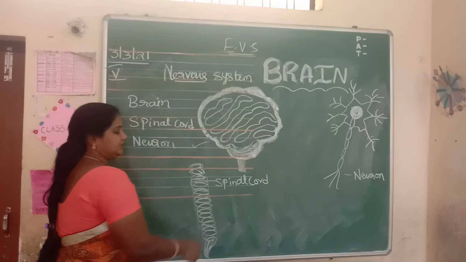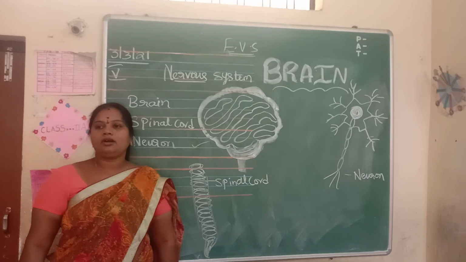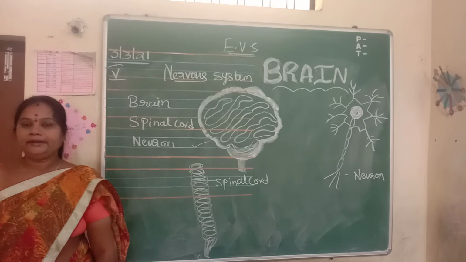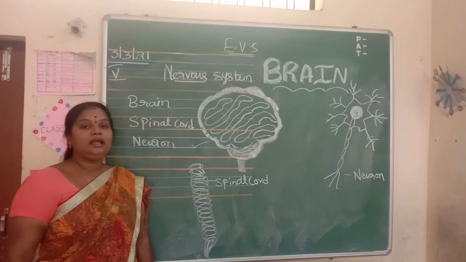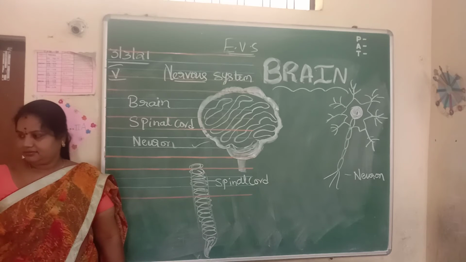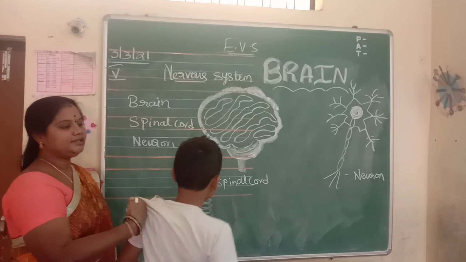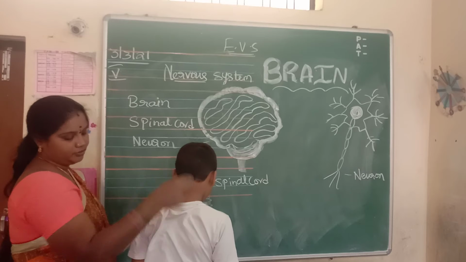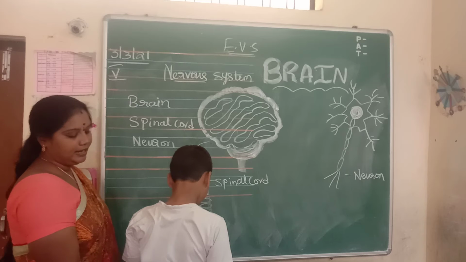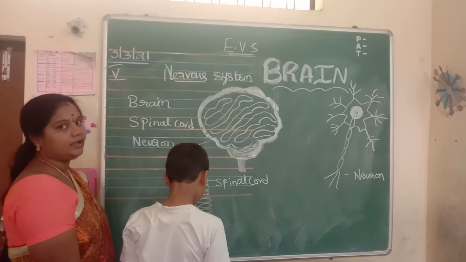Next, what is this? It is a tube-like structure. This tube-like structure is called a spinal cord. It is located from the head to the back of our body. From here to here, it is like a tube, and it is ending in the hip. Starting from the brain and ending at the hip.